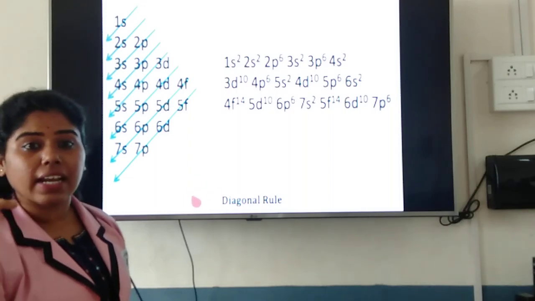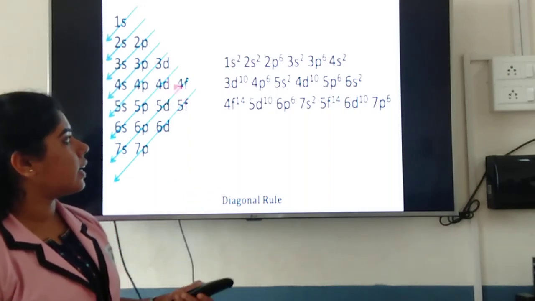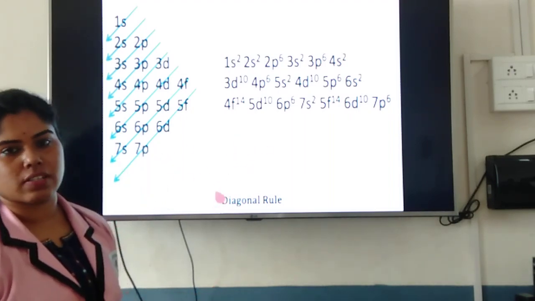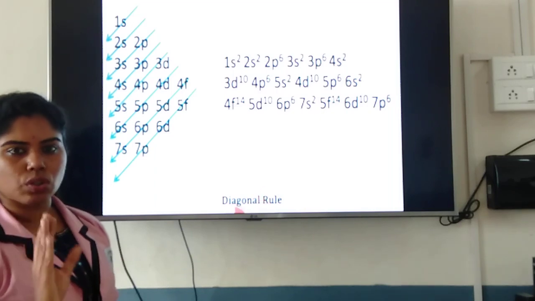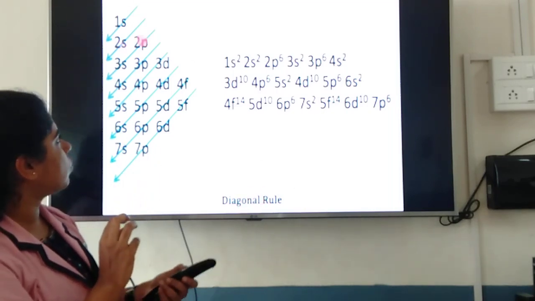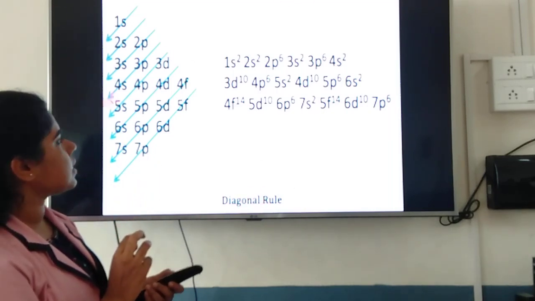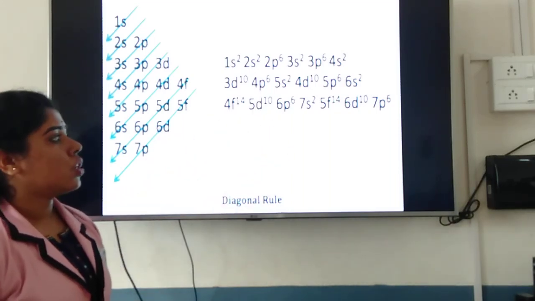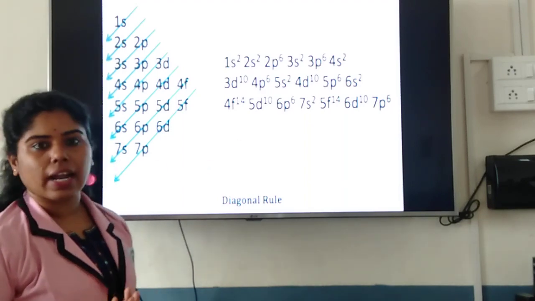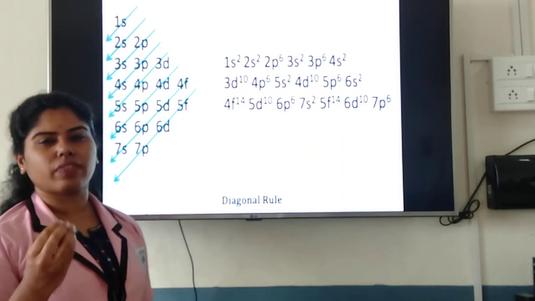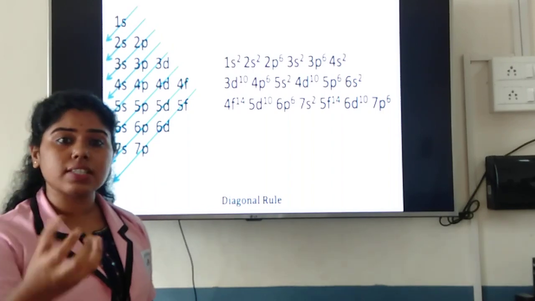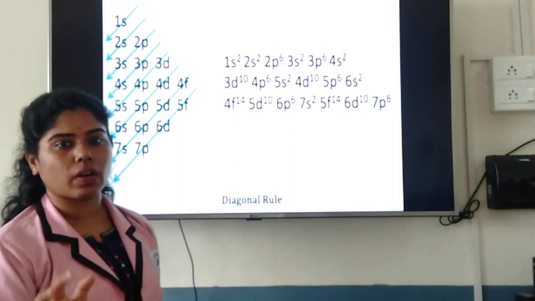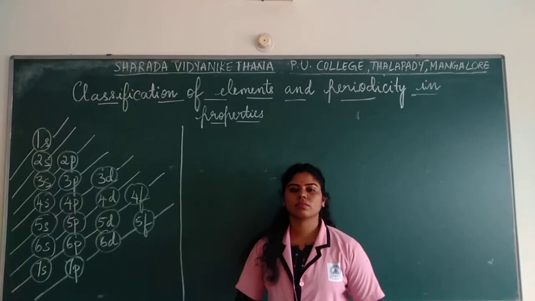So by the end of 7p, you actually complete the periodic table. Okay. So 118 elements we have. For those elements, we can write the electronic configuration by using these orbitals. Is this clear? So you have a diagonal rule. You put the arrows like this and then you can easily write down the electronic configuration. For now, let us try writing the electronic configuration for a few of the elements. When I do this, I want you all to write it with me simultaneously, which would help you a lot.